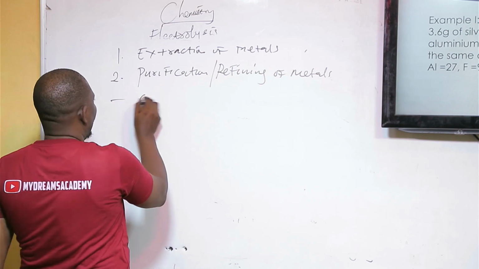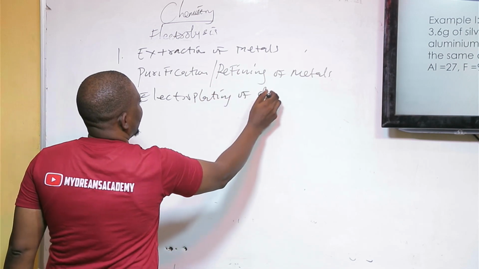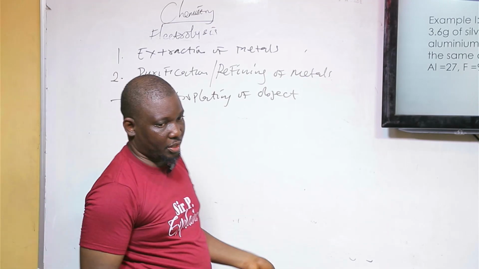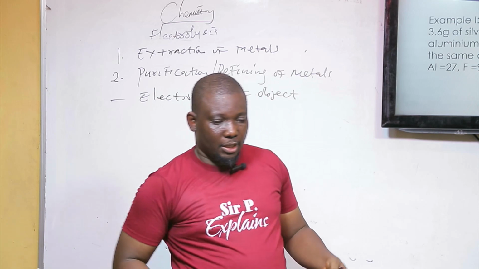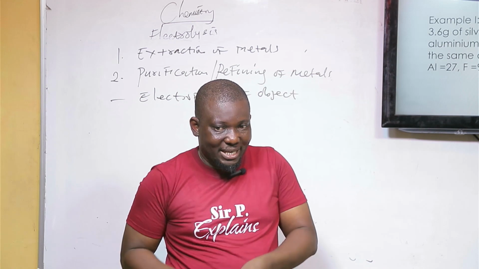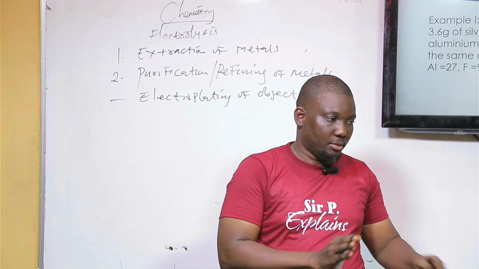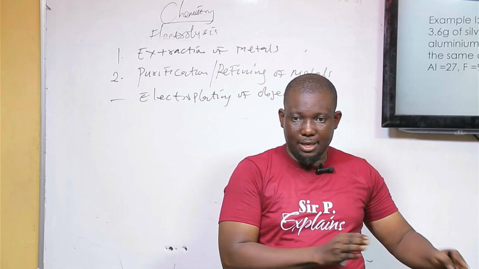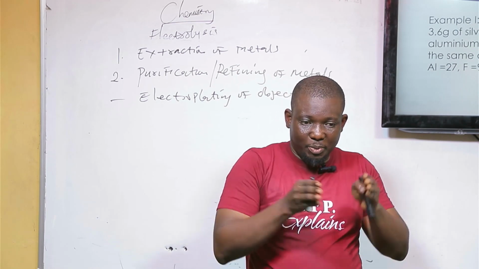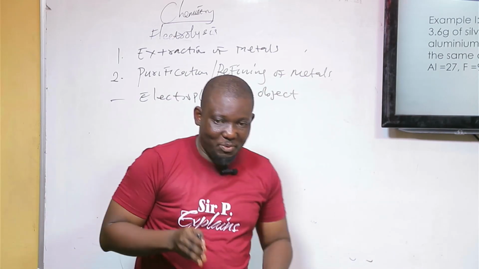Okay, we also have electroplating of metal or objects. Electroplating of objects, just like purification. In electroplating, you can electroplate a metal. The object to be electroplated must be made the anode. Sorry, this is like I'm explaining purification. The object to be electroplated must be made the cathode. Electroplating is quite different from purification.